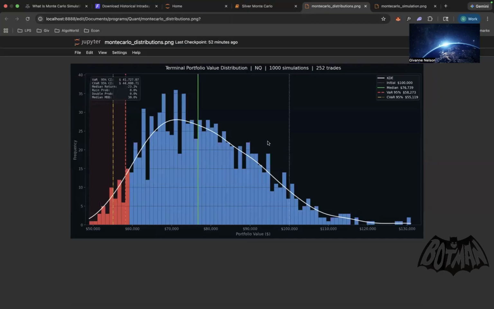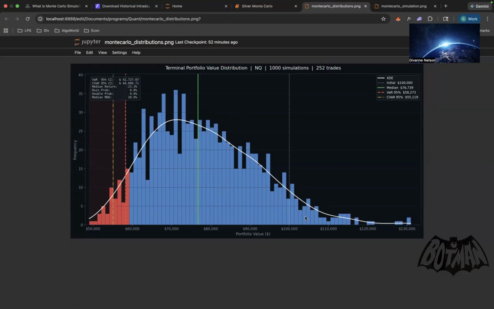All right. This is where we get into distribution. Distribution is going to show it a lot better. This is why I use distribution when you have a large amount of data, because it shows it a lot cleaner. So the start balance is here. This distribution is showing you where most of the returns were centralized. This is the end value. The start balance was at 100K. As you can see, a heavy bulk of the end values were below 100K, meaning below the starting balance, meaning almost all of the simulations lost money.